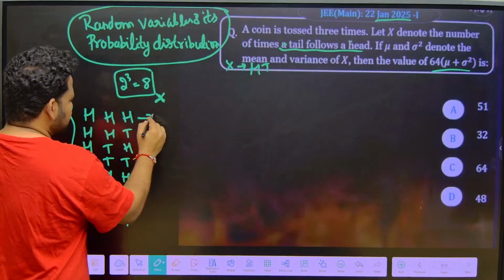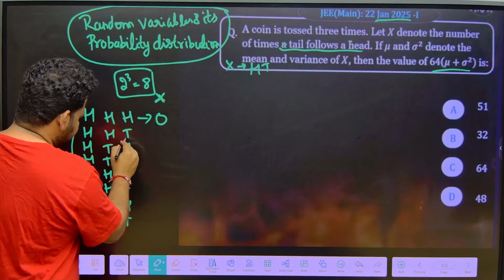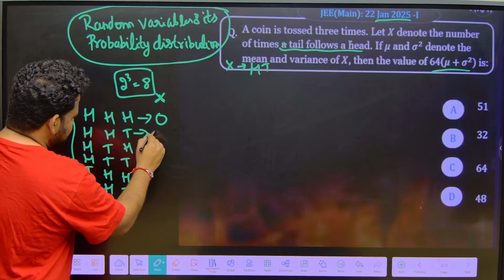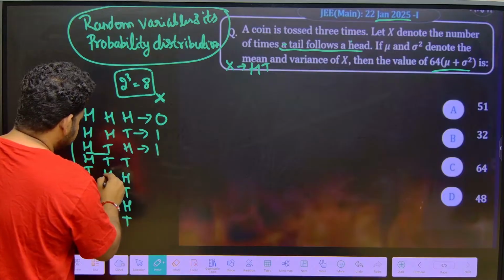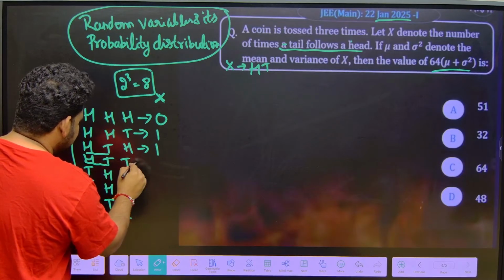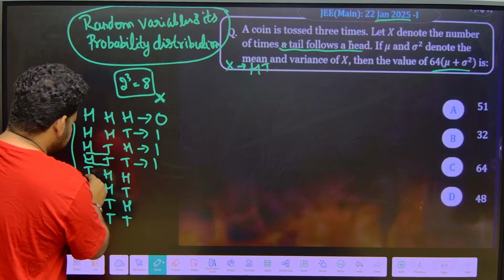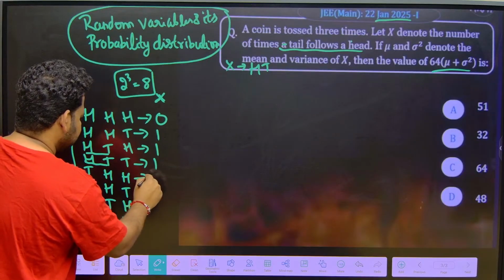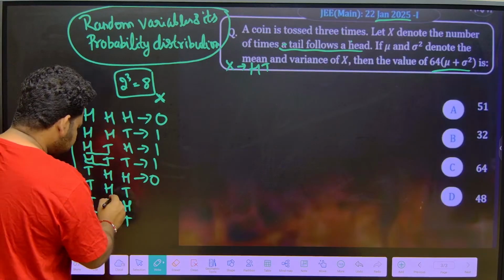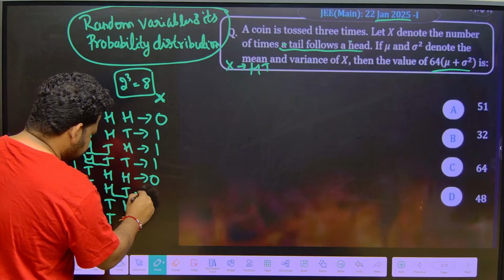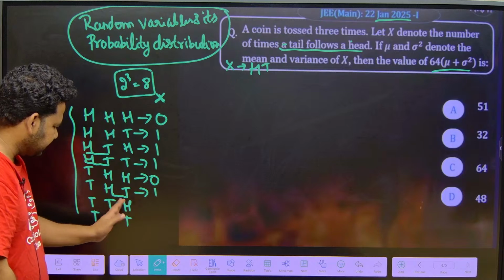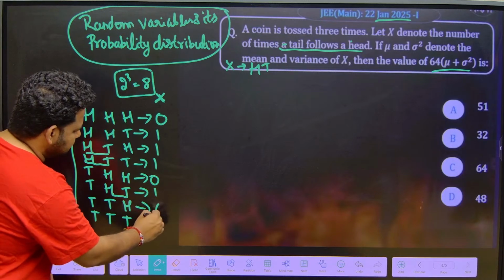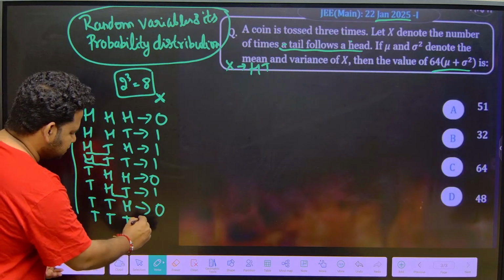Here there is no tail at all, so this will become 0. Definitely here a tail is following a head, this will be 1. Here also a tail is following a head, so this will be 1. Here a tail is following a head, so this will be 1. Here a head is following a tail, we do not want that, so this will be 0. Here a tail is following a head, so this will be 1. Here a head is following a tail, so this will be 0. Here everything is tail, so this will also be 0.